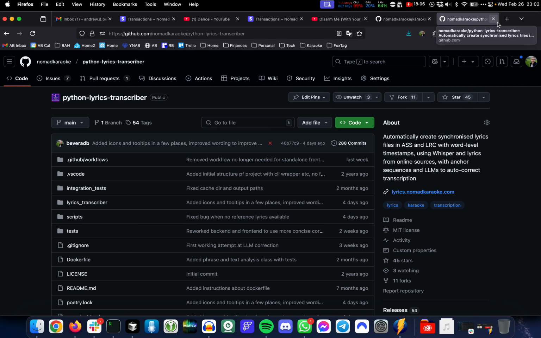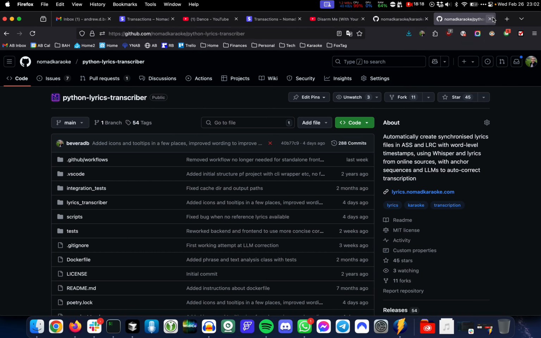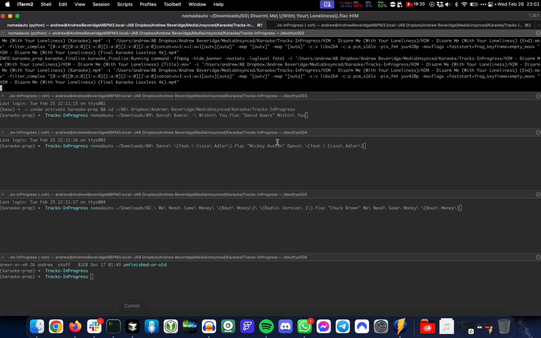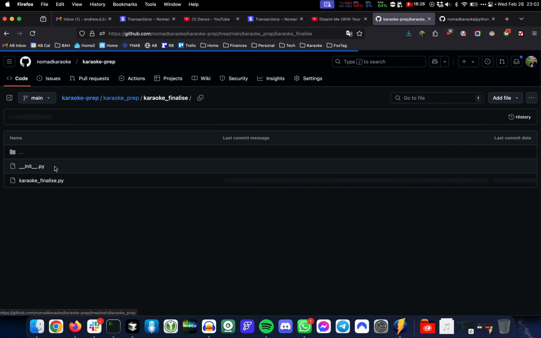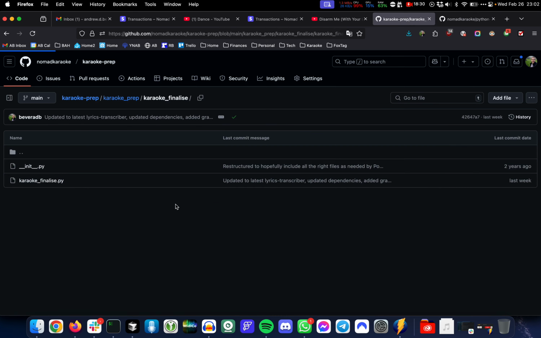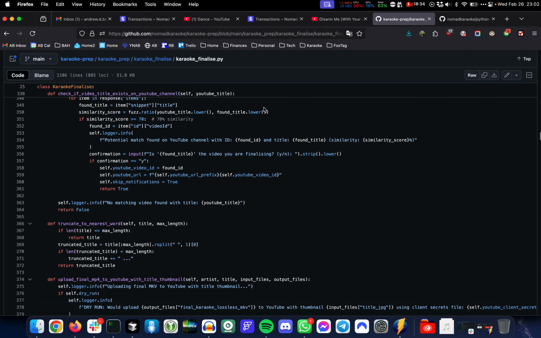And even that though, as you've seen, has a fair number of mistakes in the response from it. So this lyrics transcriber project is what also has that UI you saw me using, which is this kind of correction process where I go through it manually. And then as part of karaoke prep, this also has a tool called Karaoke Finalize, which does the second part of that. And that is the remux and the upload to YouTube and stuff.